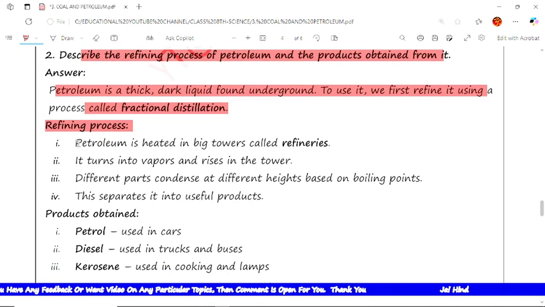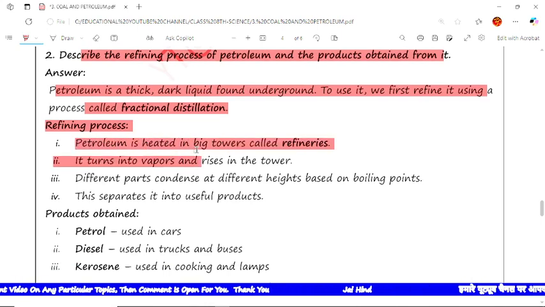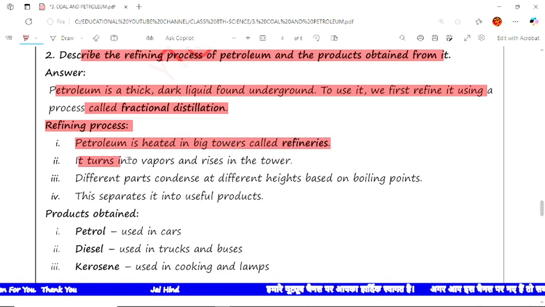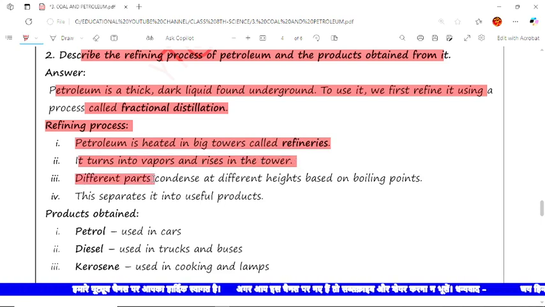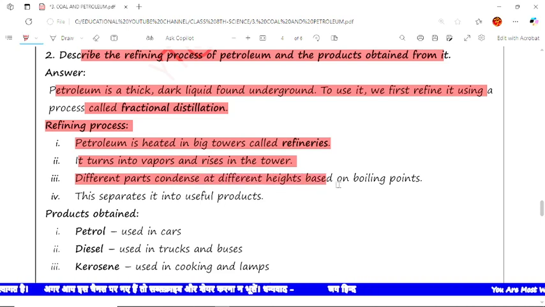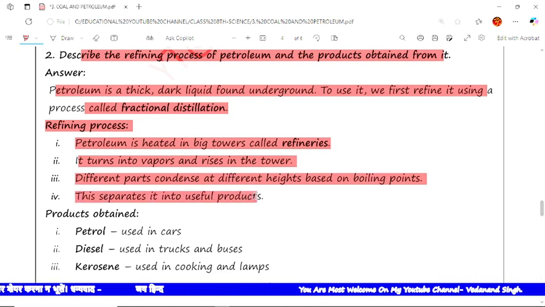Now the refining process. The first step is petroleum is heated in big towers called refineries. Next, it turns into vapors and rises up in the towers. Next, different parts condense at different heights based on boiling points. Next, it separates into useful products. What are the products?